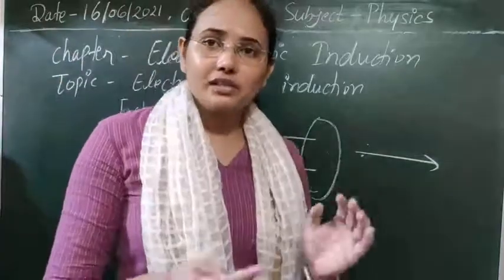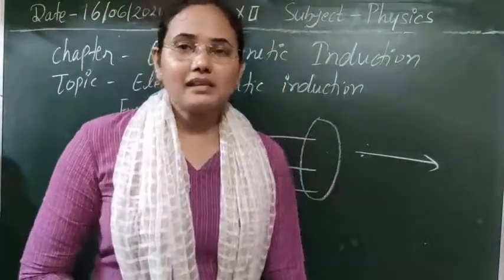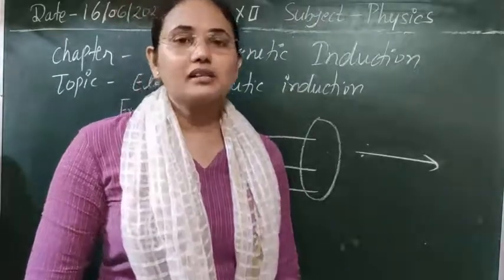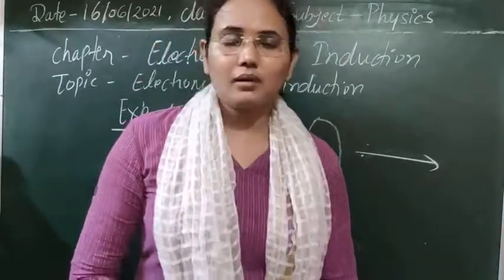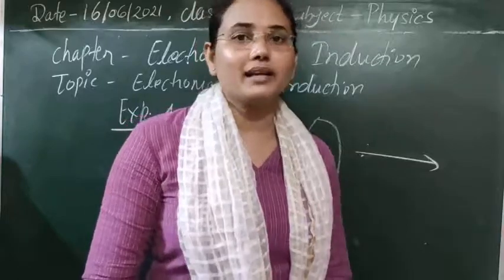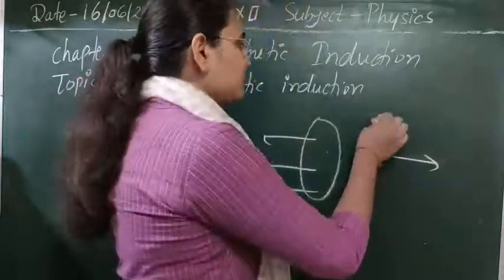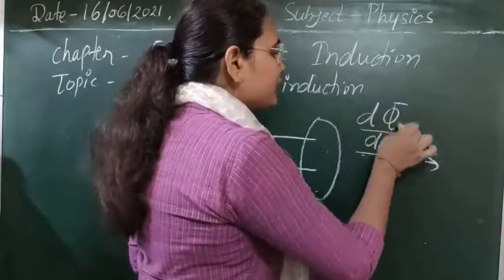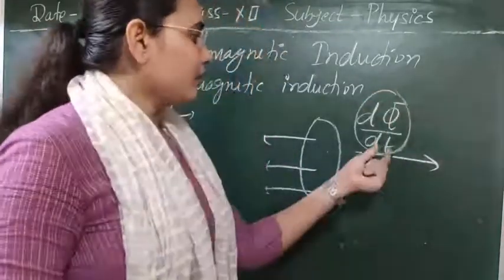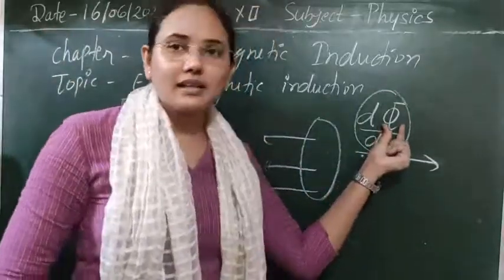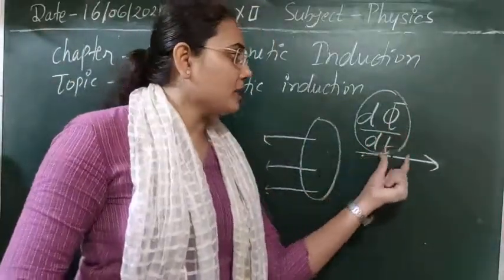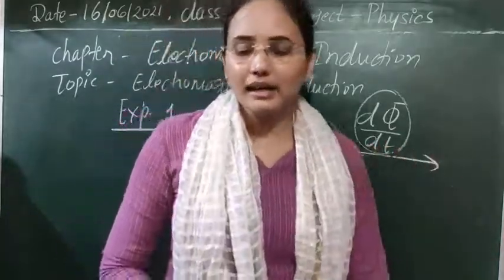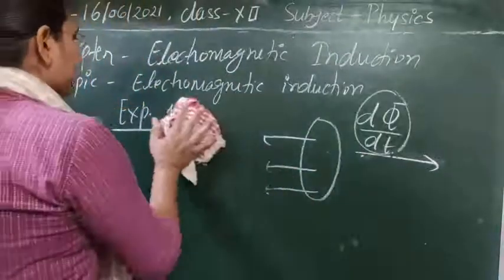And if we hold the magnet stationary, as there is no change in the field lines, no change in the flux, there is no change in any property, so we are not getting any induced current there. So basically, to induce any current, we must have this value: with time there should be a variation in the flux linked with the coil. If this happens, only then can we observe electromagnetic induction. Clear, I think, students?